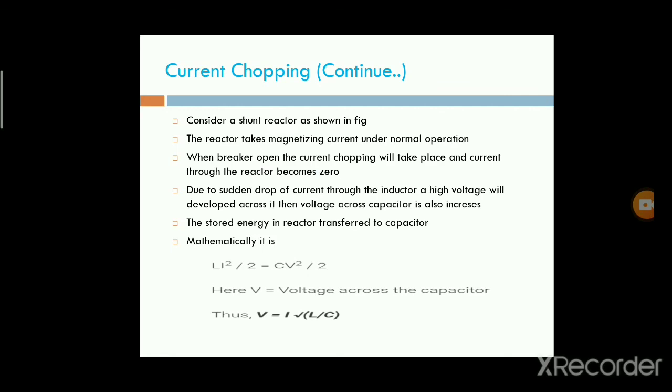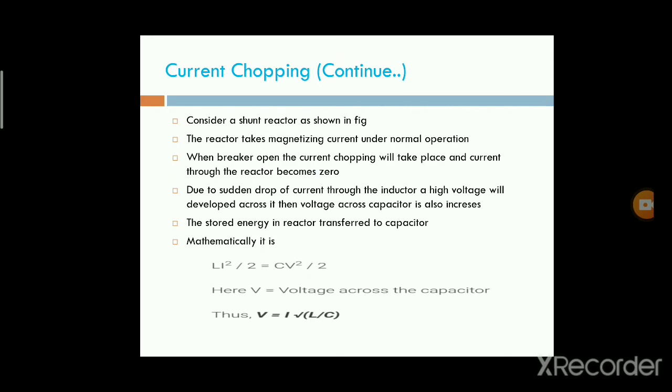Mainly, current chopping is observed in air blast circuit breakers and also vacuum circuit breakers. In these circuit breakers we mainly observe the current chopping phenomena.